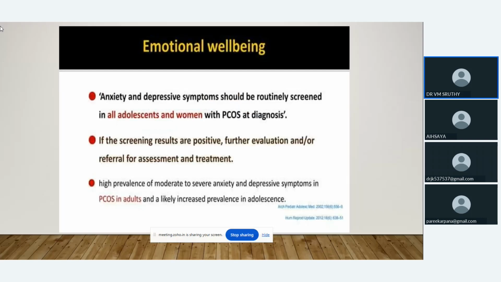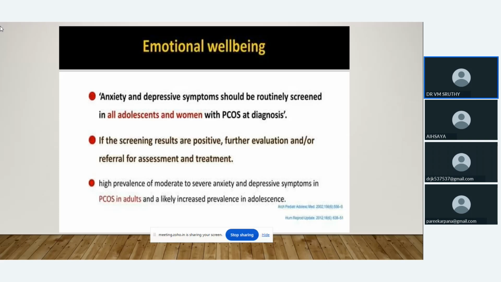Along with all of the findings, anxiety and depressive symptoms should be routinely screened in all adolescents and women. If the screening results are positive, further evaluation and referral for assessment and treatment is needed. There is a high prevalence of moderate to severe anxiety and depressive symptoms in PCOS in adults, and a likely increased prevalence in adolescents. So emotional well-being is very, very important when we are treating PCOS, and we have to give more importance to this.